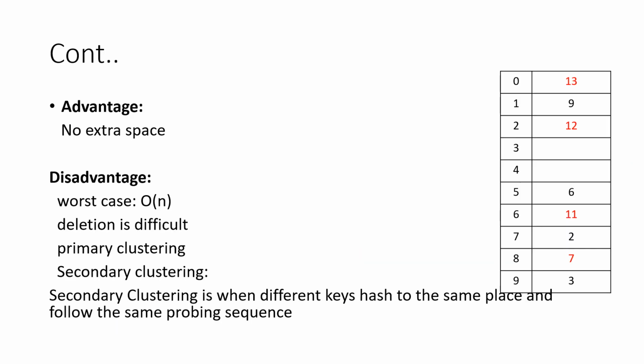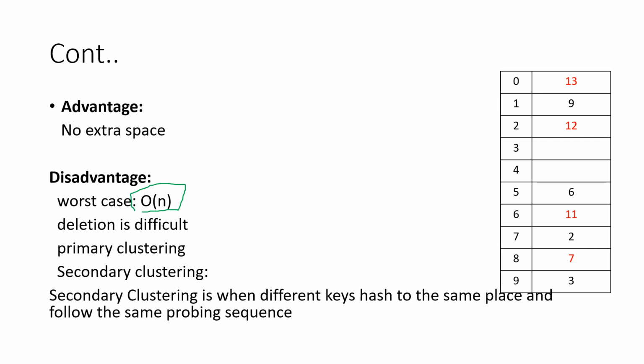Okay. Next we'll see the advantages and disadvantages of linear probing. The advantage of linear probing is that there is no extra space, because it linearly checks, and wherever the space is free, it stores the element. So this is the advantage of linear probing, it uses all this space. The disadvantage is that the searching time in the worst case is order of n.